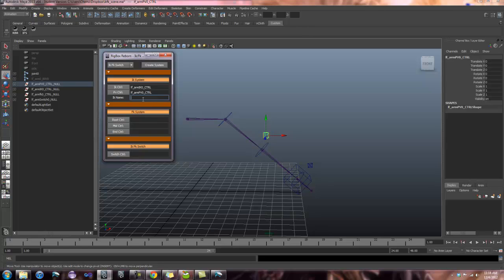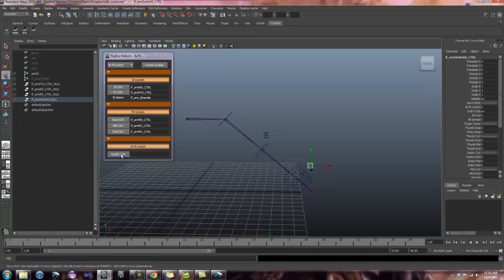For this default setting, without named joints, I do need to specify an IK handle name. So I'm going to say left arm IK handle for right now. And then I'm going to continue loading my controls for my FK system and then my switch control.